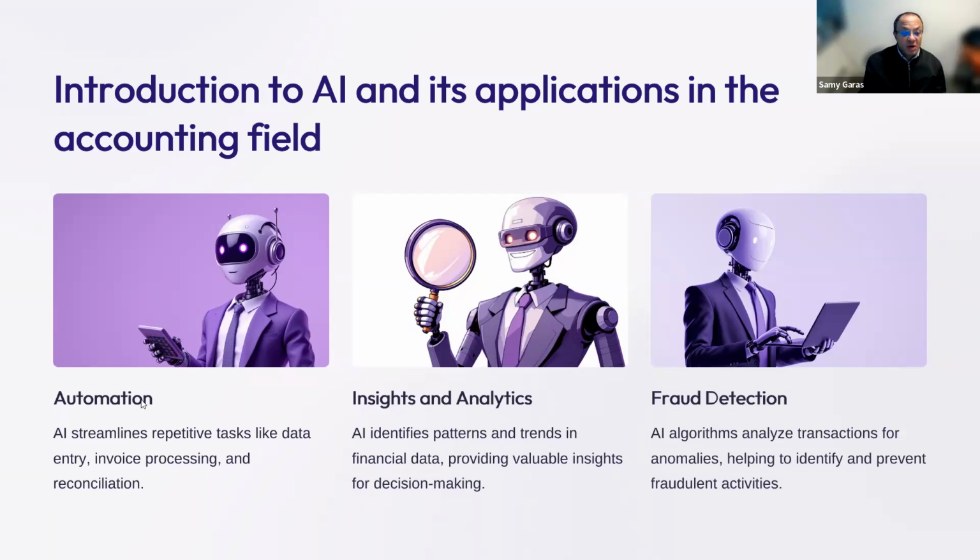So automation is one of the things that has been initiated by AI for data entry, invoice processing, and reconciliation among the different accounts. As I said, the usage of automation helps to free up the time of the accountant to do some kind of analysis and decision making.